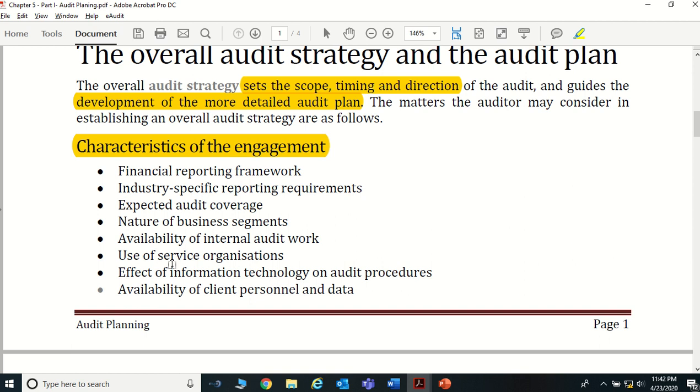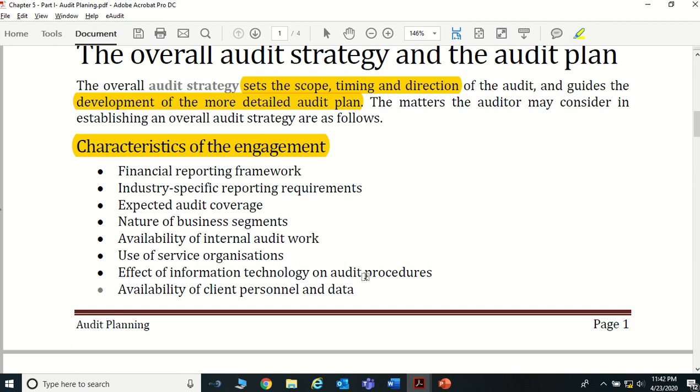Otherwise, say for an example, our audit client's company's salary is being paid by another service organization. In that case, we want to look at the salary expense. When we're checking the salary expenses, the client will say, no, we are not the one handling the salary, you have to go and meet this company's people to get our salary details. So in that case, the auditor has to determine a strategy for that, right? So you want to look at those facts as well.